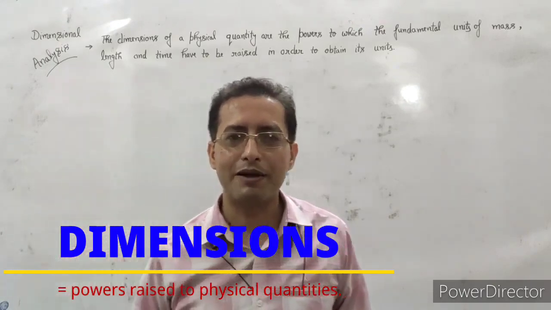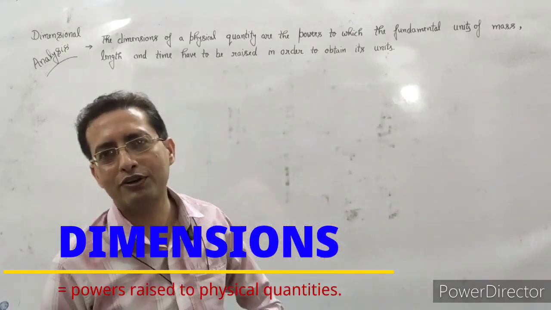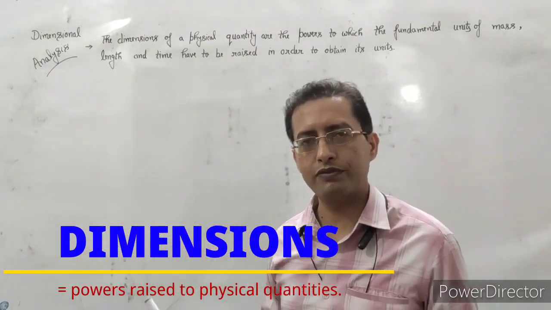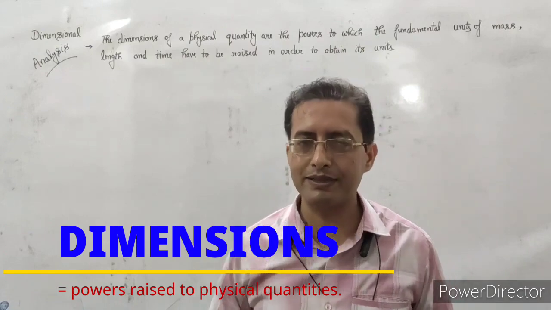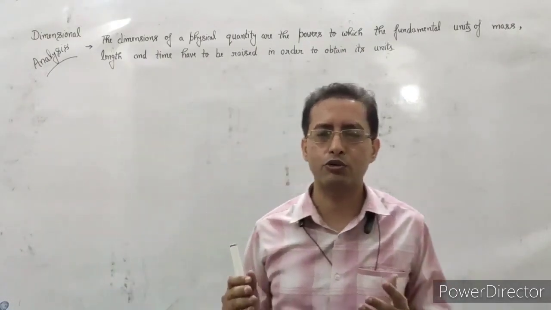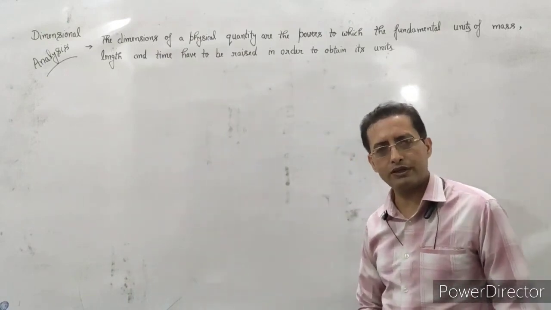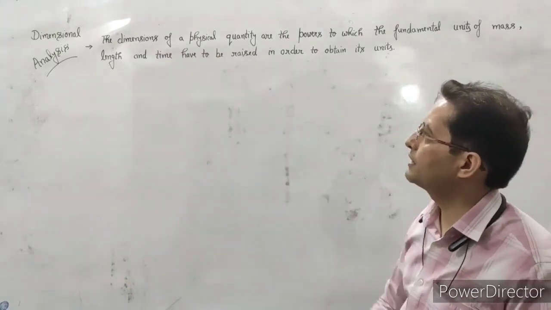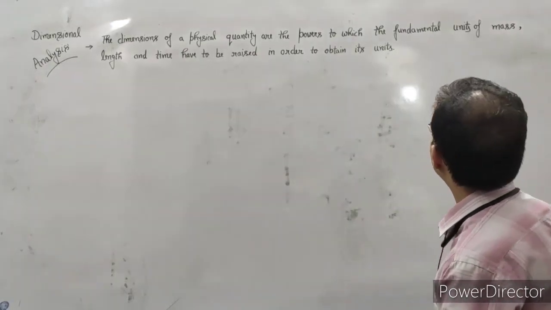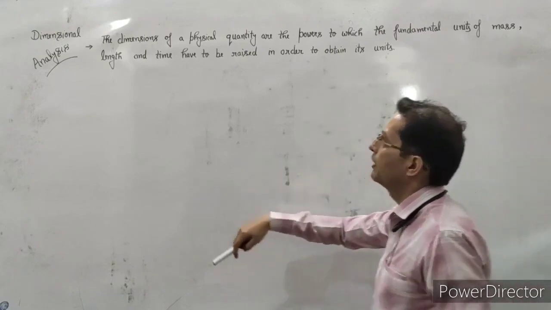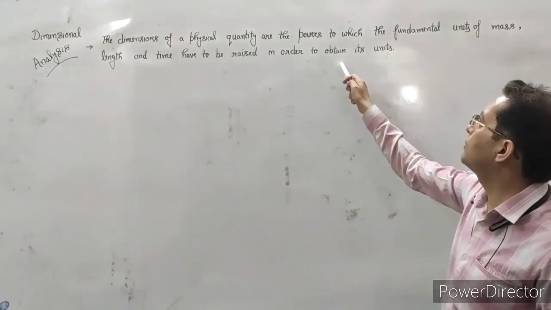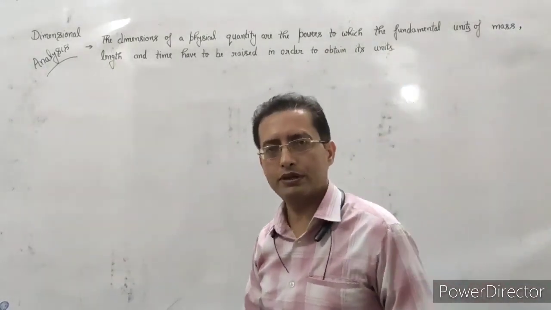Discuss about the dimensions. Very important topic, generally asked in the competition exams. So we have to find out what the dimensions are. These are actually the powers raised to the physical quantities to represent their units. So what is the dimension? The dimensions of a physical quantity are the powers to which the fundamental units of mass, length and time have to be raised in order to obtain its units.